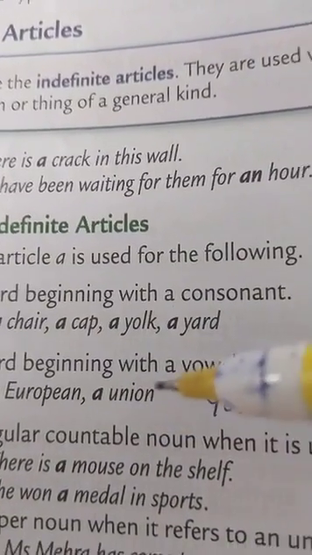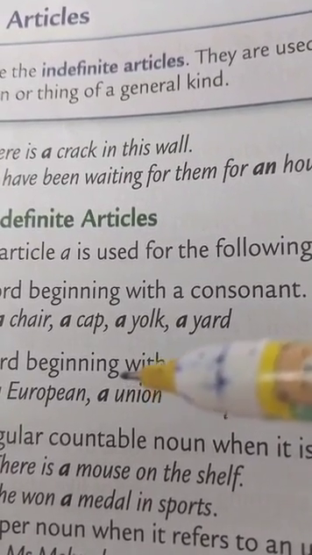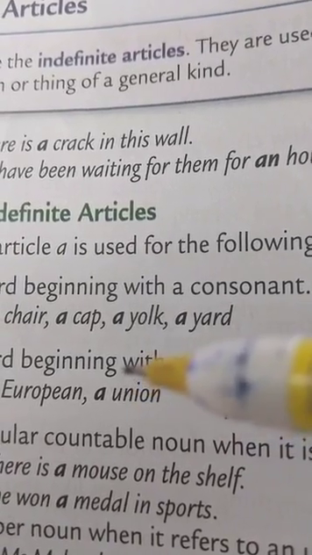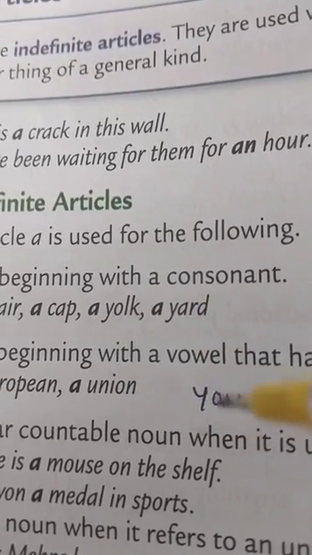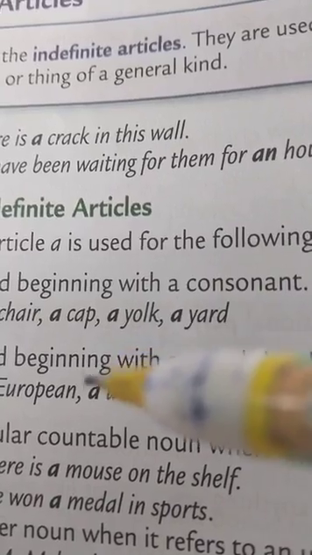Same with this word union. It is also beginning with the vowel U. U is a vowel, but it is beginning with the sound of a consonant, that is Y, as in "you." So that's why we have used article a before it.